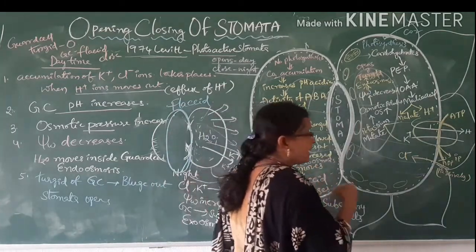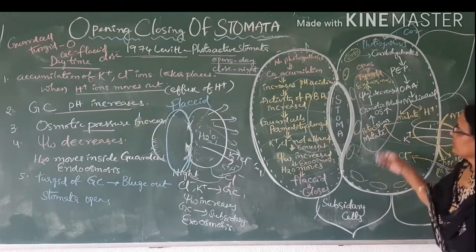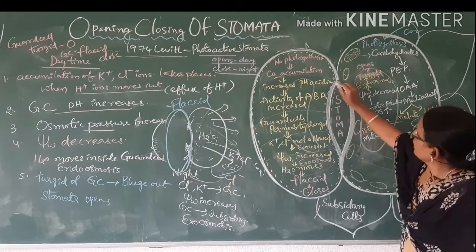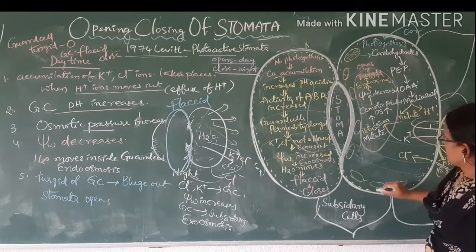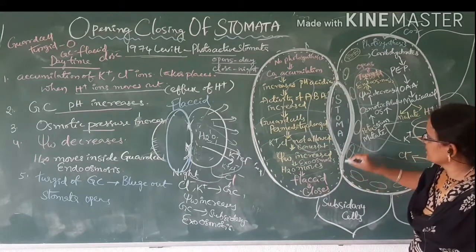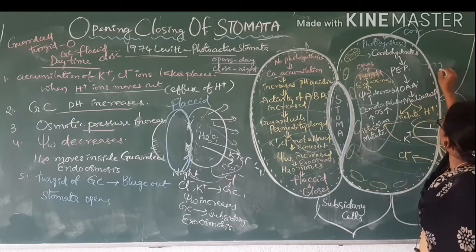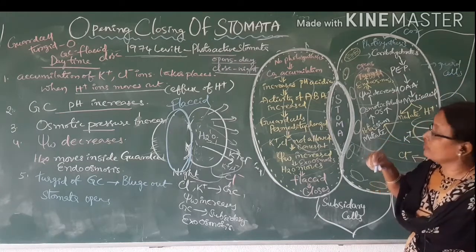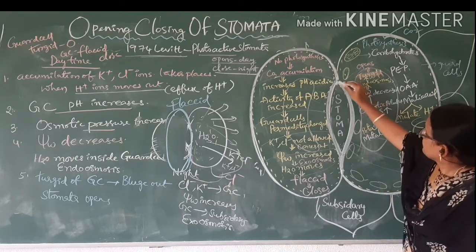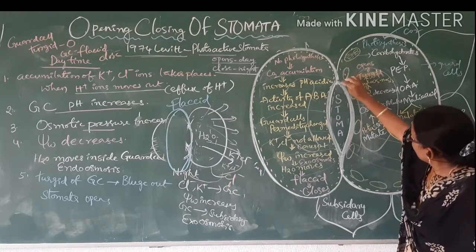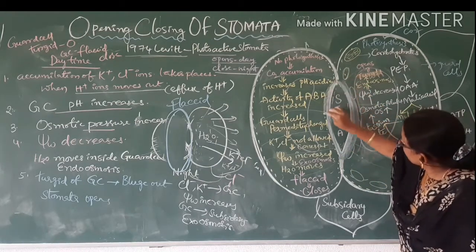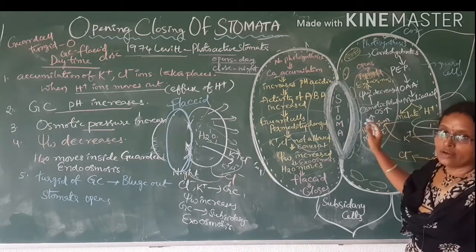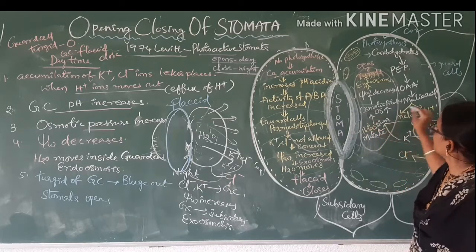In the daytime, this is the stomata. This is the stoma, a minute pore. It is surrounded by two guard-shaped cells. These are the guard cells, and they have a specialized structure. If you look at the structure, the wall towards the pore is somewhat thicker compared to the outside. This helps, when they become turgid, to bulge out easily.